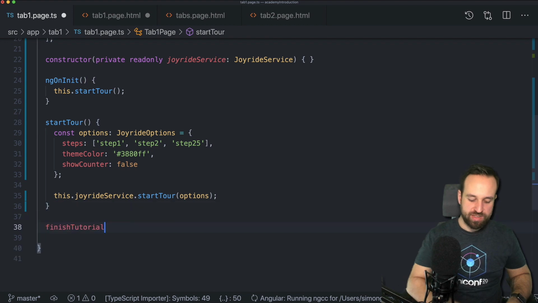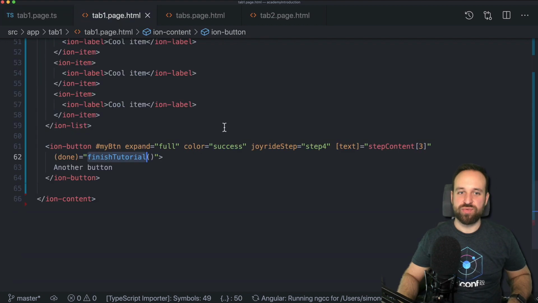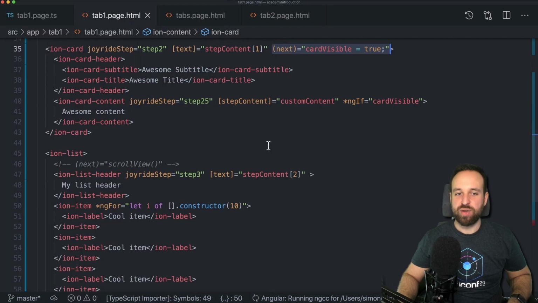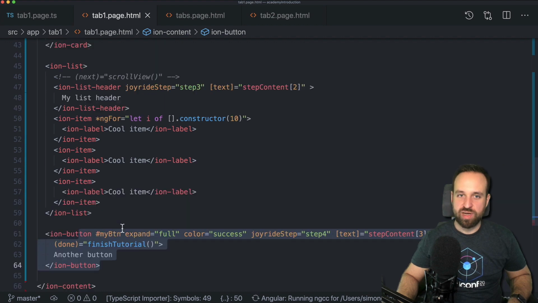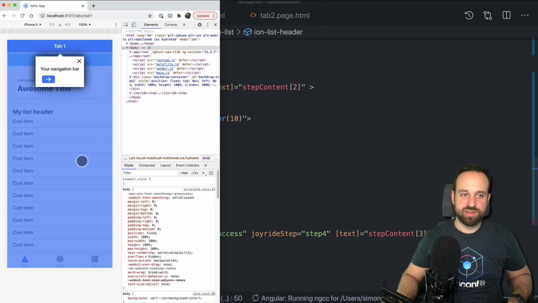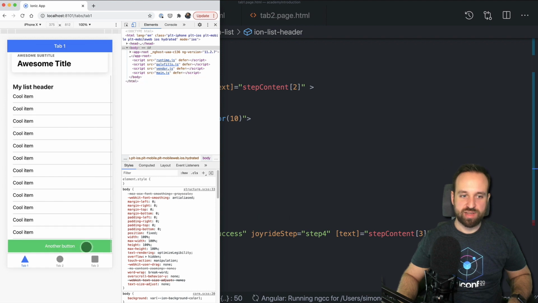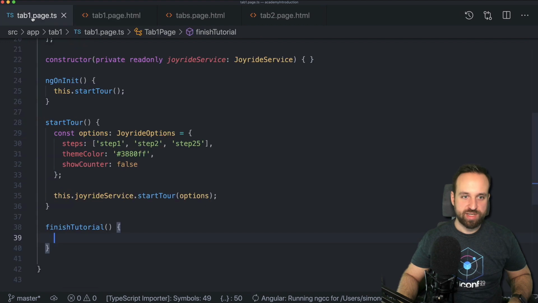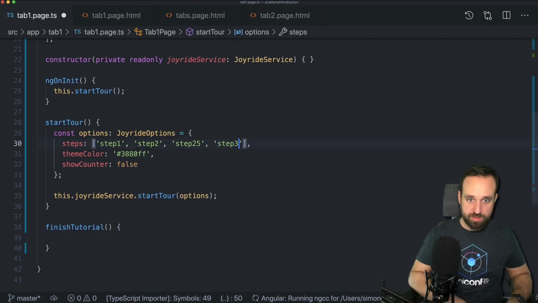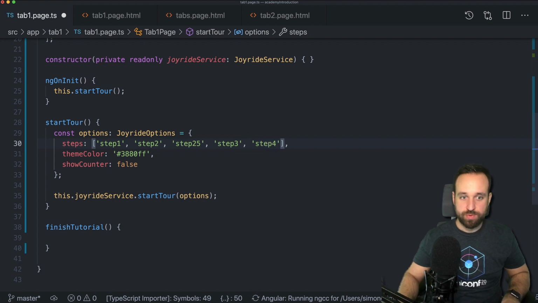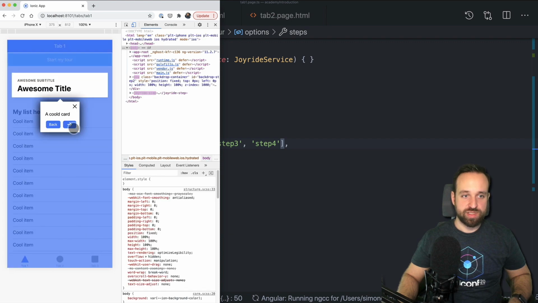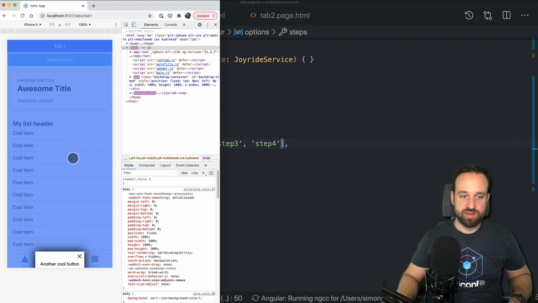And therefore, we need to find a way to bring items into view, just like we did before with the next, where we set the card content to visible. Now we need a way to scroll down to my button in case our list here, which you can see is quite long, and the bottom is actually here. Let's give it a try without scrolling to it. So we add step 3 and step 4. Step 3, step 4. And let's see how this looks. Most likely we see this, we see that, we see the content, we see the list header, and we got this at the bottom, but that's of course not a button.